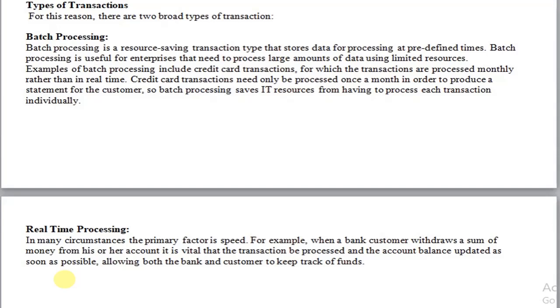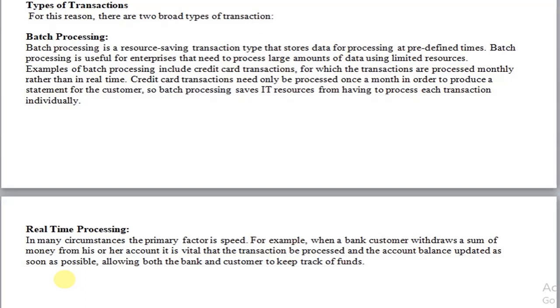Consider the example of credit card statement generation or bill generation. The credit card statements and bills are generated at the end of the month, isn't it? So whenever a transaction is carried out by the credit card, it is not processed immediately. All the data related to the credit card transaction are stored in the system, and it is processed once a month. Such a type of processing can be addressed as batch processing.